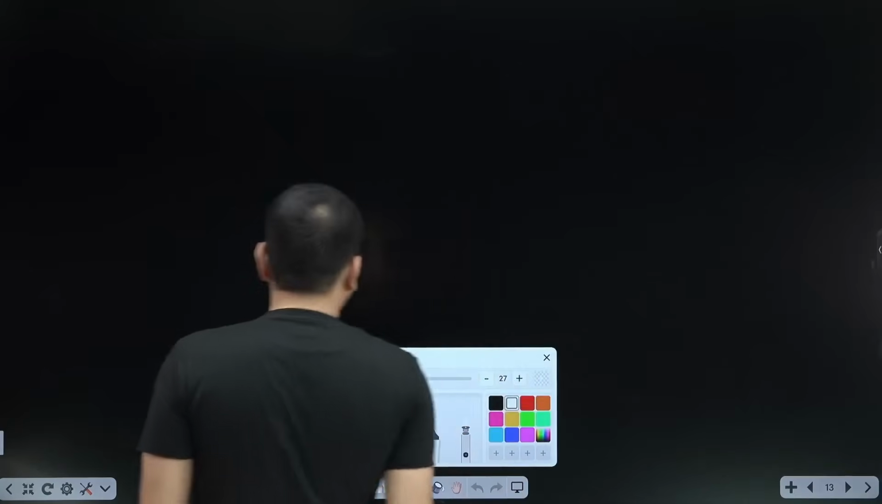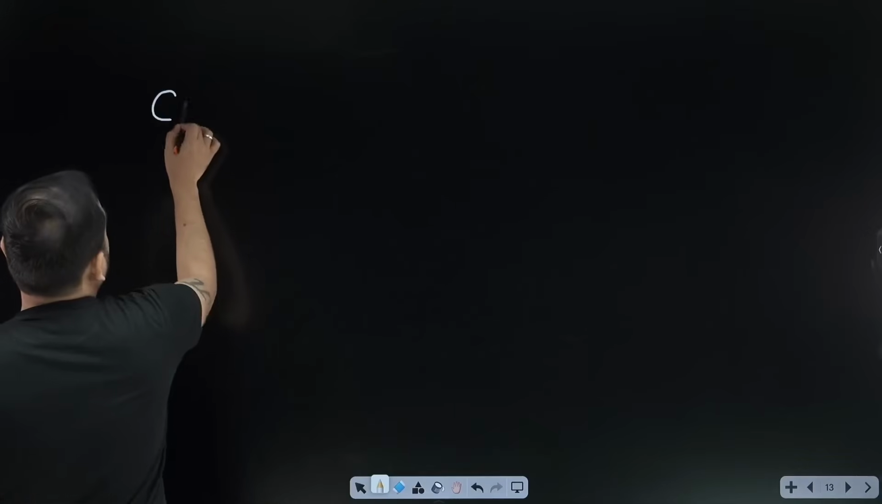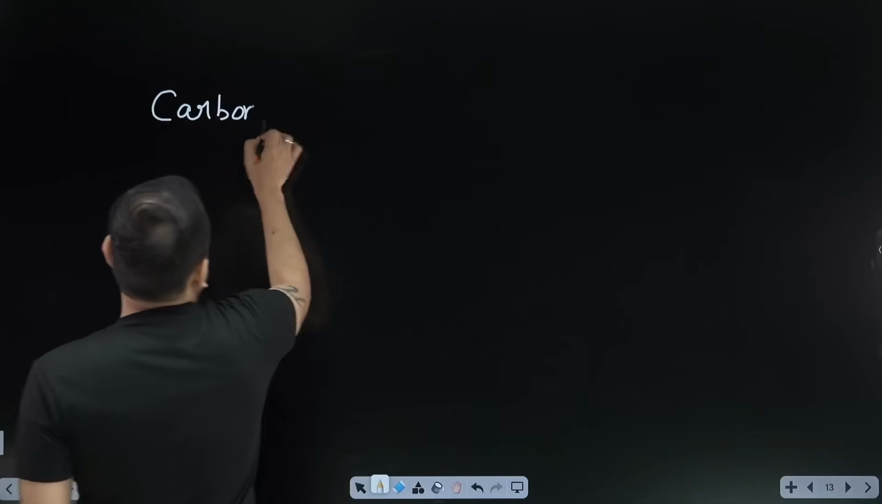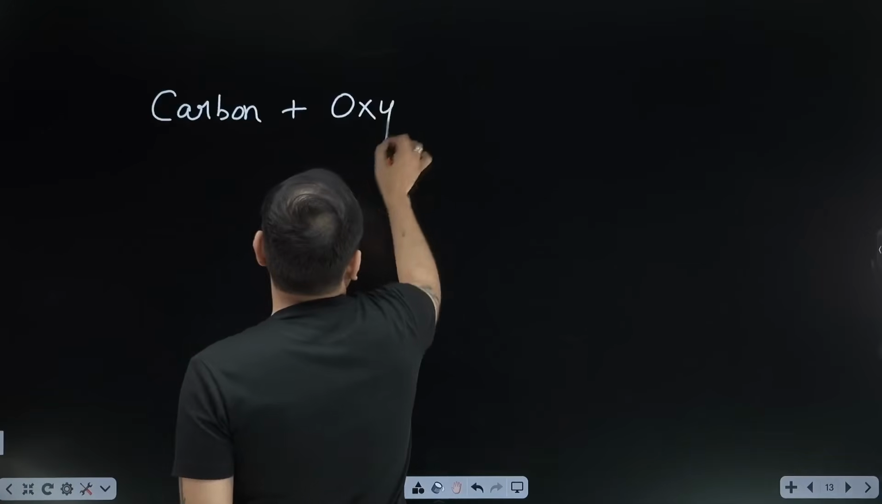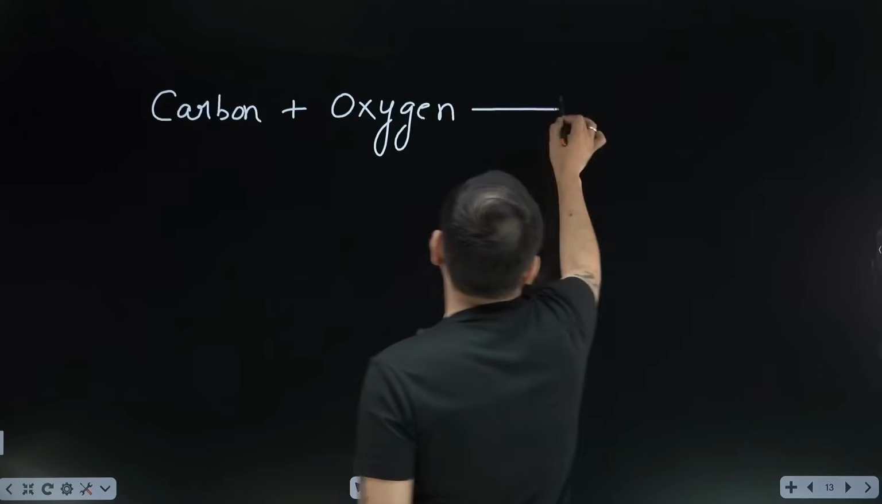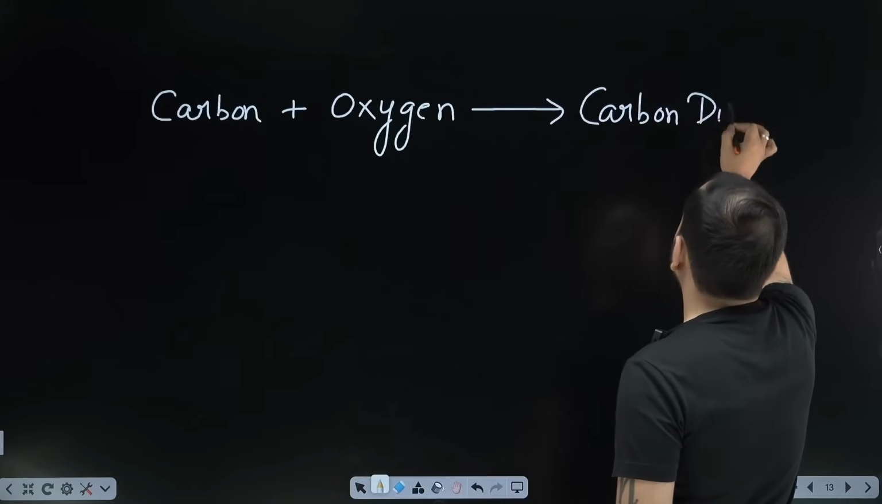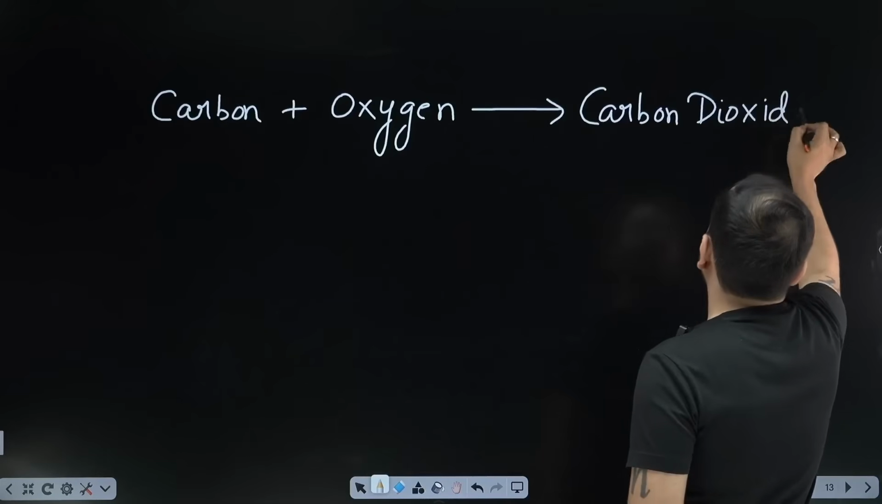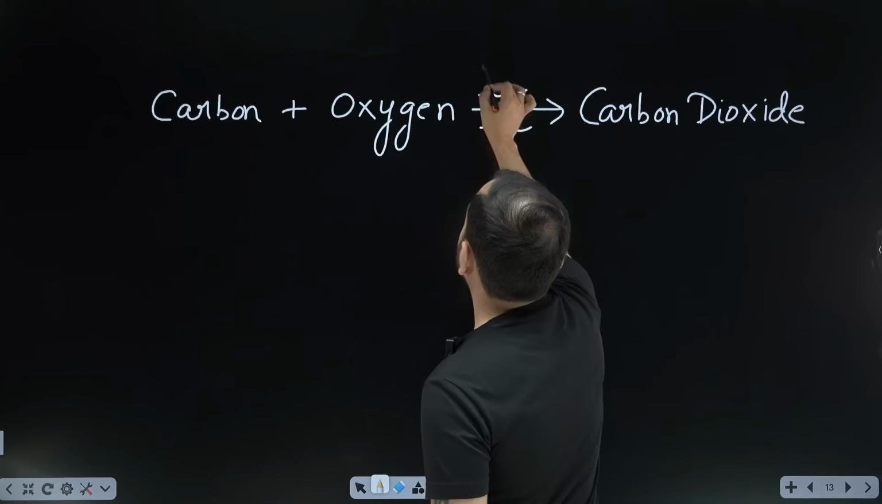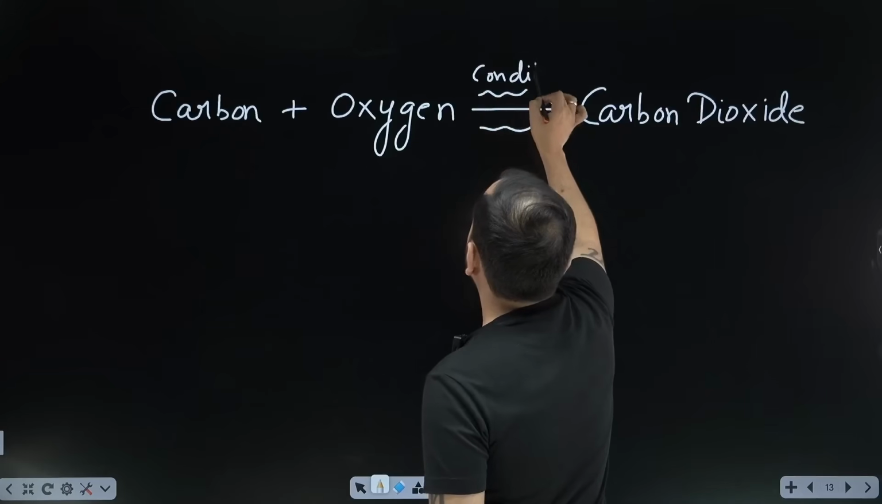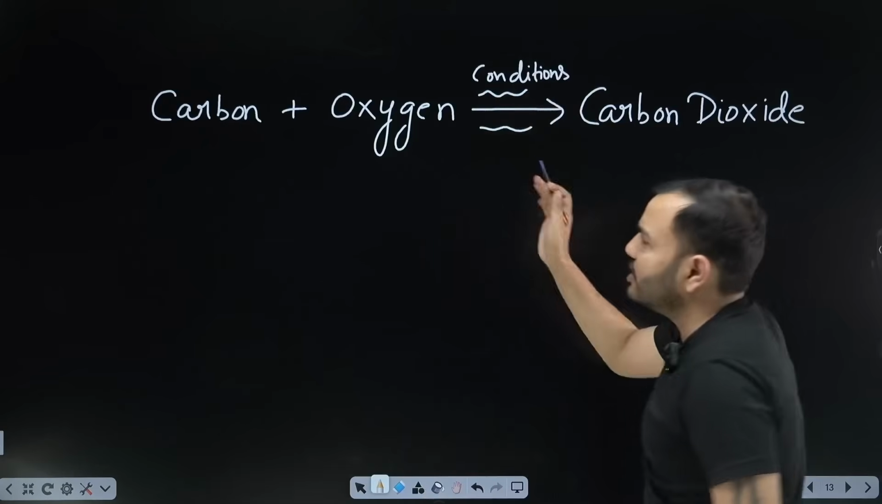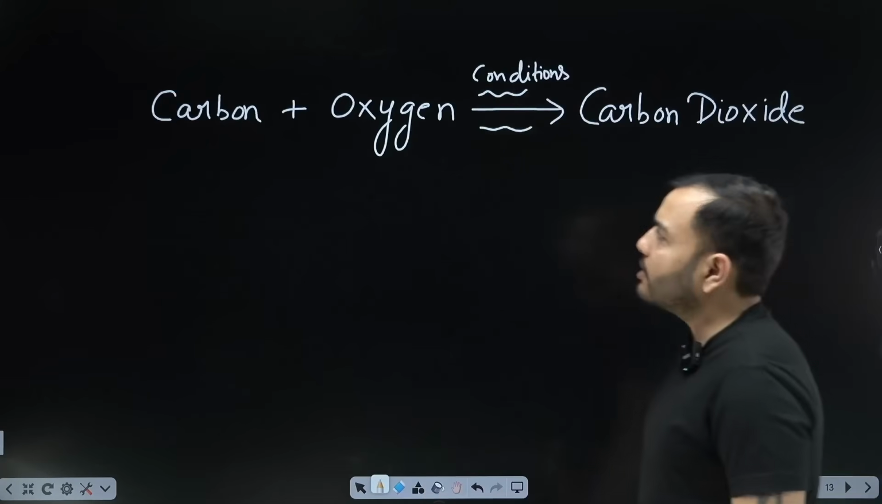Suppose carbon and oxygen combine to form carbon dioxide. All right. Let's suppose. Actually, one more thing is produced in the reaction, but I will apply some conditions here. Don't take tension. I have taken it from the master. Now you understand this.